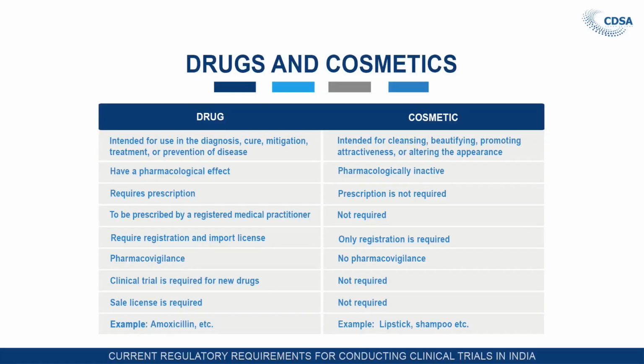In the definition of drug, we have seen all medicines, all substances and all devices. Here the purpose is changed. In the drug definition, we have seen the purpose of diagnosis, treatment, mitigation and prevention of disease and disorder in human beings and animals. Here it is only in human beings, as animals do not use cosmetics. Let us see in detail what is the difference between drug and cosmetic.